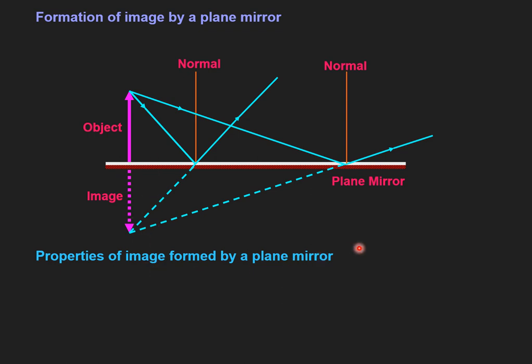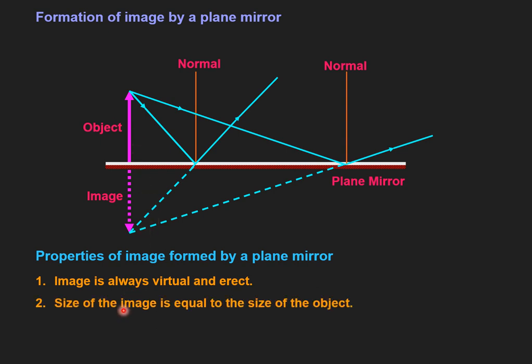Now the important thing is the properties of the image formed by a plane mirror. We have different properties. First, the image is always virtual and erect. Second, the size of the image is equal to the size of the object.